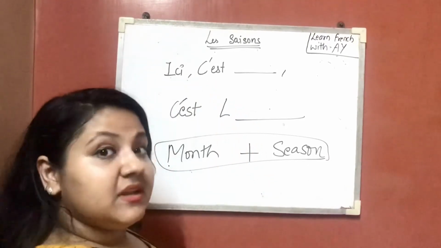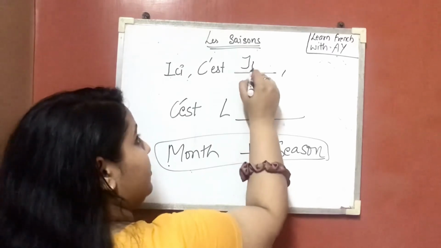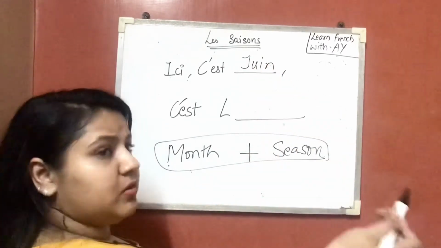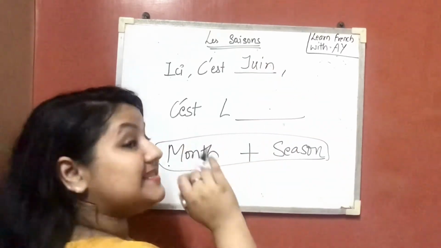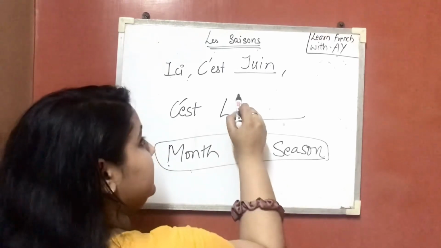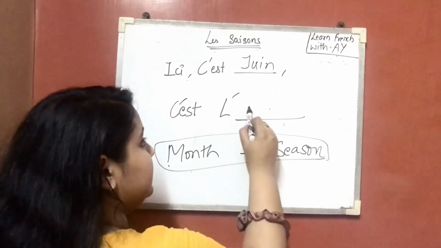Ici, c'est juin. Ici c'est juin. Et c'est l'été.